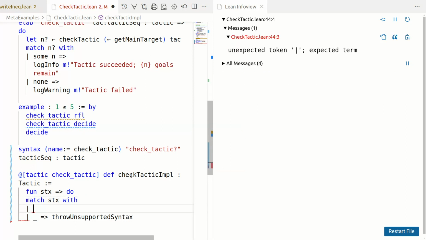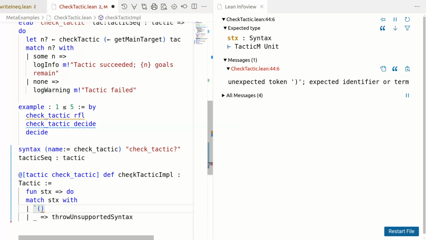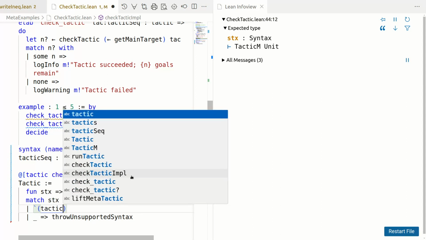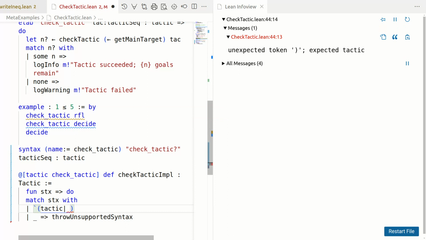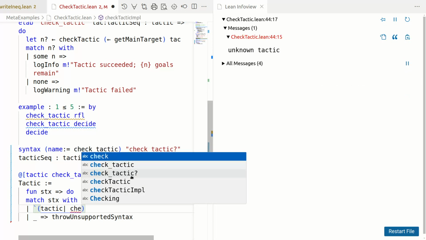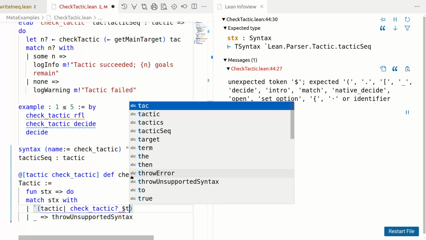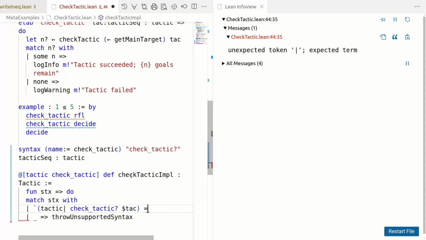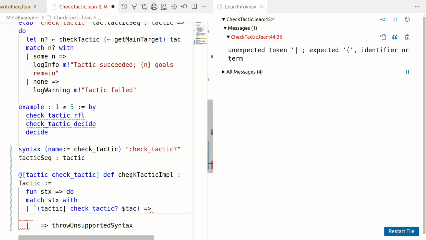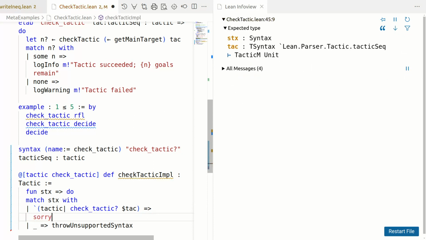Now we want to match the syntax, and here is something where one can very easily trip up. Namely, we have to say the syntax kind is tactic. And then the syntax is of the given form, check tactic question mark followed by a tactic sequence. Now if I say sorry, we can look at our state.